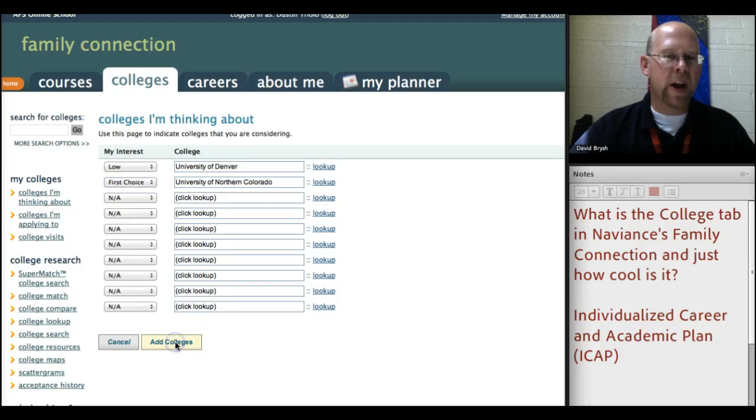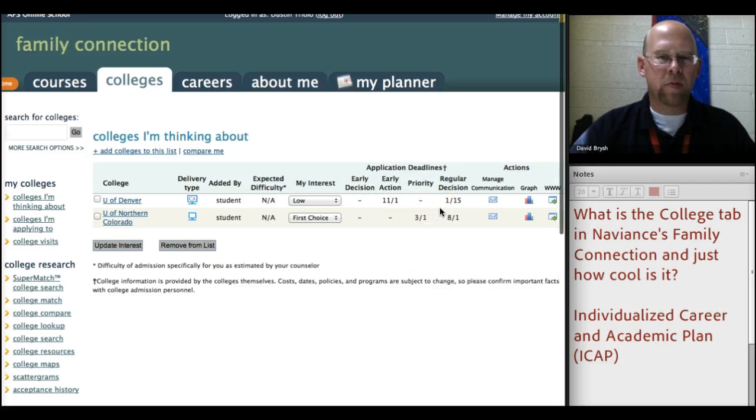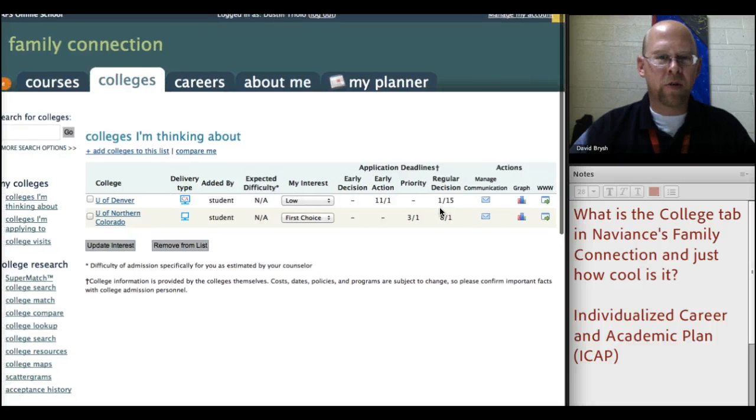And then when you click on Add Colleges, what you'll see there are these colleges that pop up. You'll also see some different statistics. Let's scooch over a little bit. These are deadlines for applications, right? So if you want early action, if you want to know early on whether you're going to be accepted to that college, then you're going to have to send in your application by November 1st. If you want the regular decision, it's going to be in January.